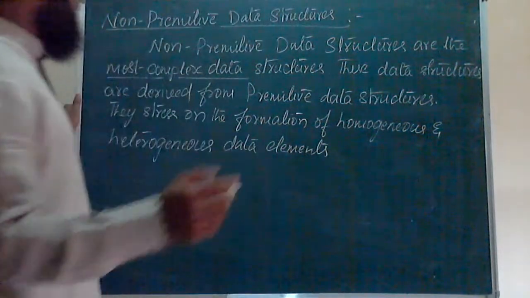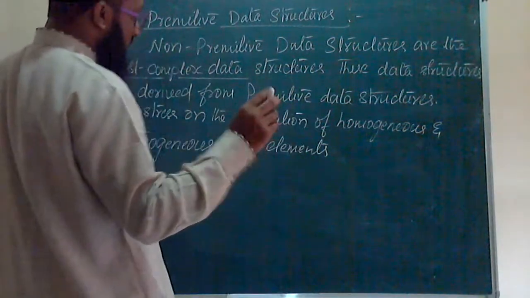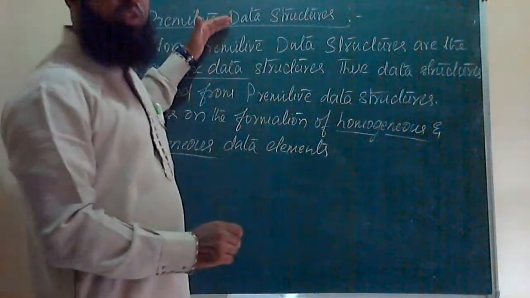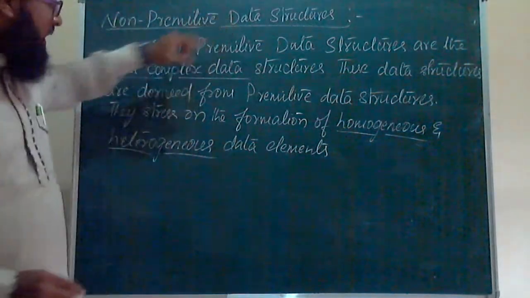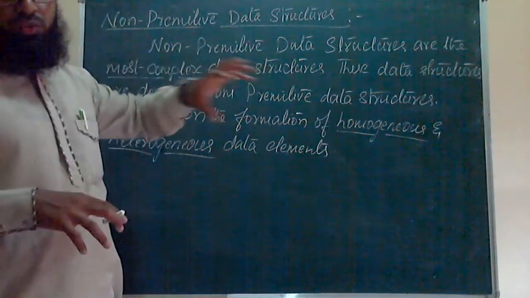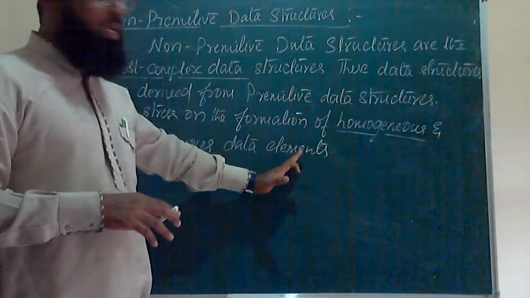Okay. Here you have to think about that. You have to understand two things. One is homogeneous, the other one is heterogeneous. The work of the data structure here is that it will stress. Stress means it will put force on the elements of data structures.